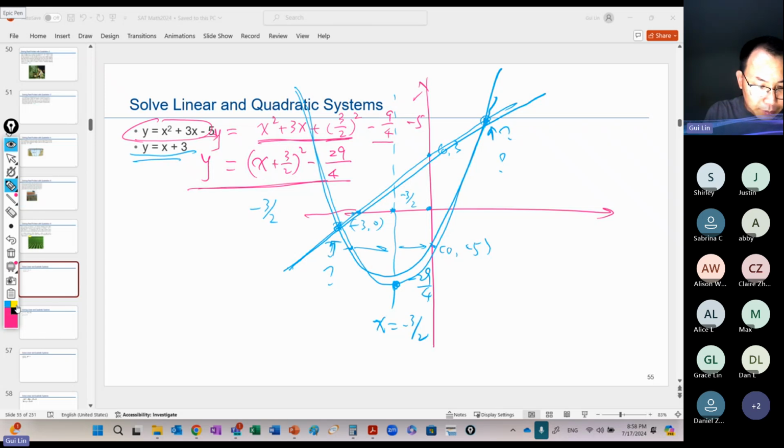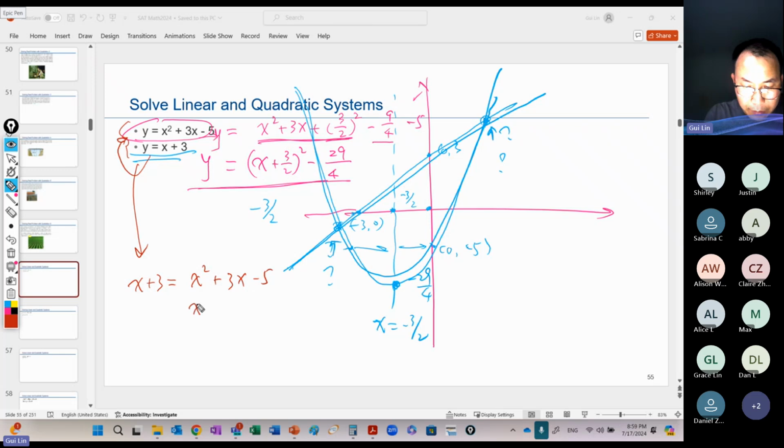Let's go back to the question here. We're going to choose some different colors to make it easy to judge. So it actually became an equation. We make y disappear, just substitute the second equation into the first equation. So you can build x plus 3 equals x squared plus 3x minus 5, right? So we eliminate the y.